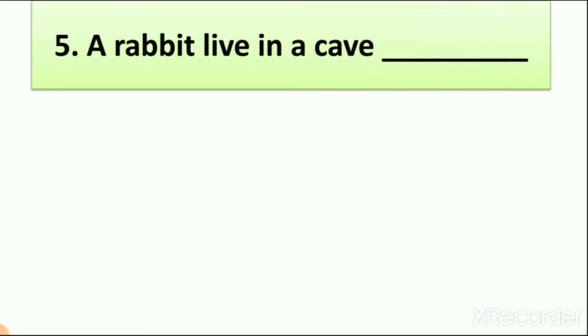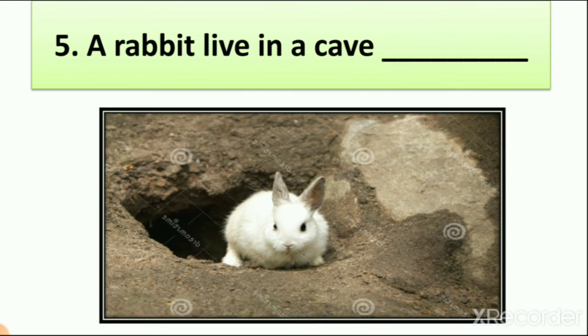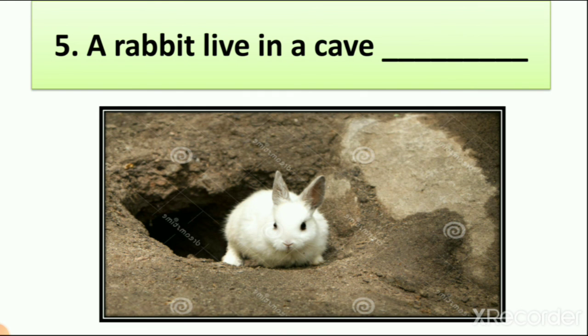Now let's see the fifth one. A rabbit lives in a cave. So where does a rabbit live? A small rabbit lives in a cave. A cave is a big hole in a mountain. Remember we learned about this. Let's see the picture. Here you can see the picture of a rabbit, right? So is that a cave? Is that a hole in a mountain? You can see here.